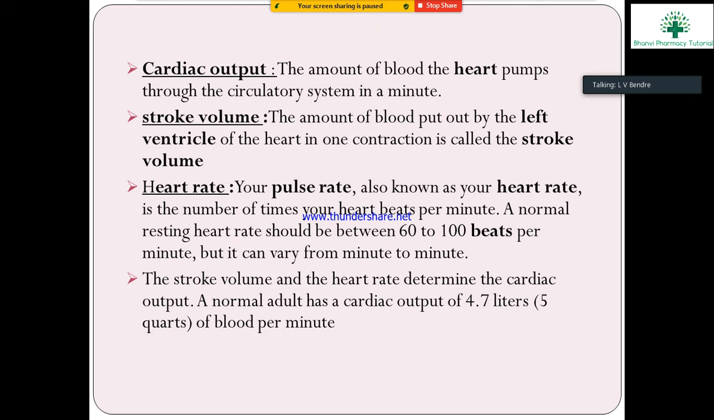Next, the stroke volume and the heart rate determine the cardiac output. Stroke volume and heart rate together determine the cardiac output. Okay. The normal adult has a cardiac output of about 4.7 liters per minute. Means the heart pumps 4.7 liters of blood in 1 minute's time.